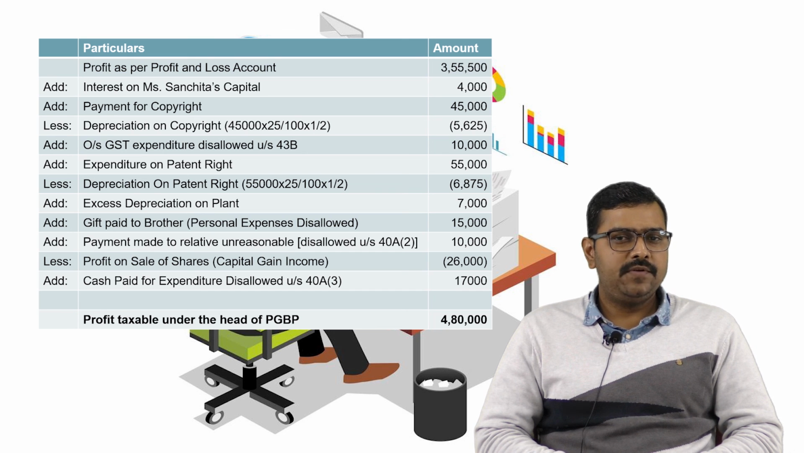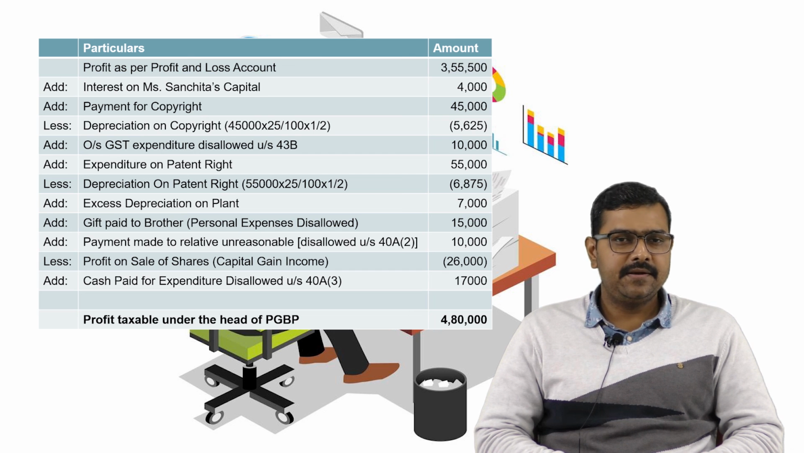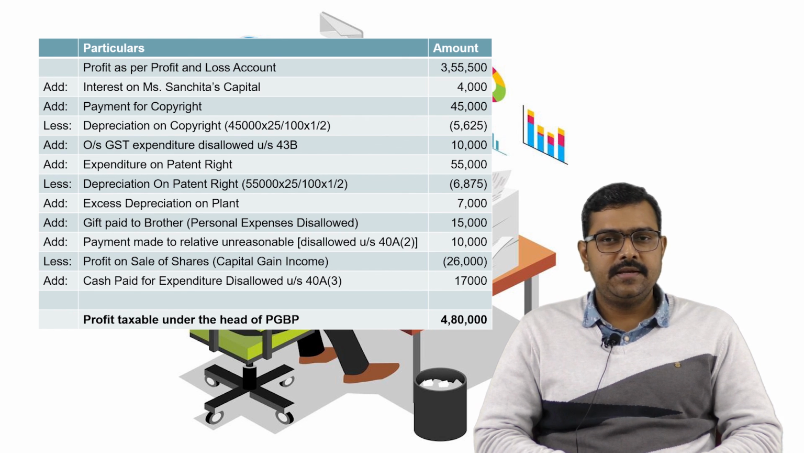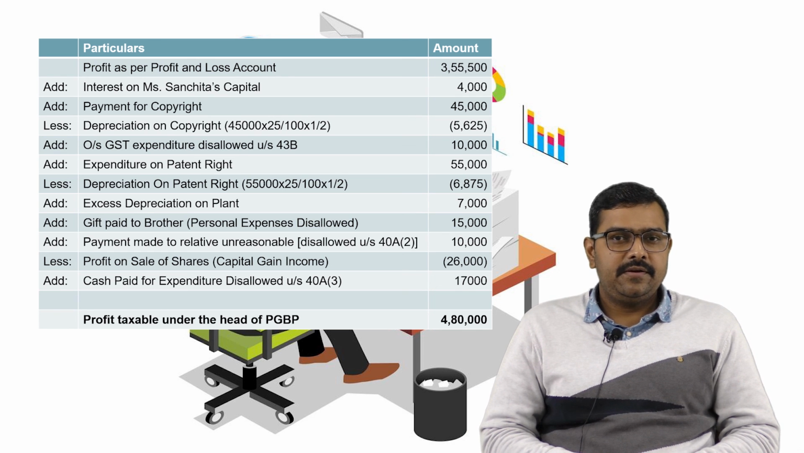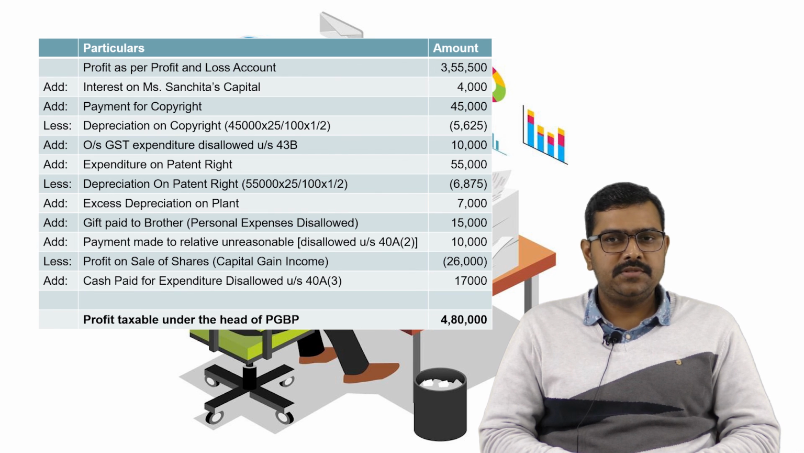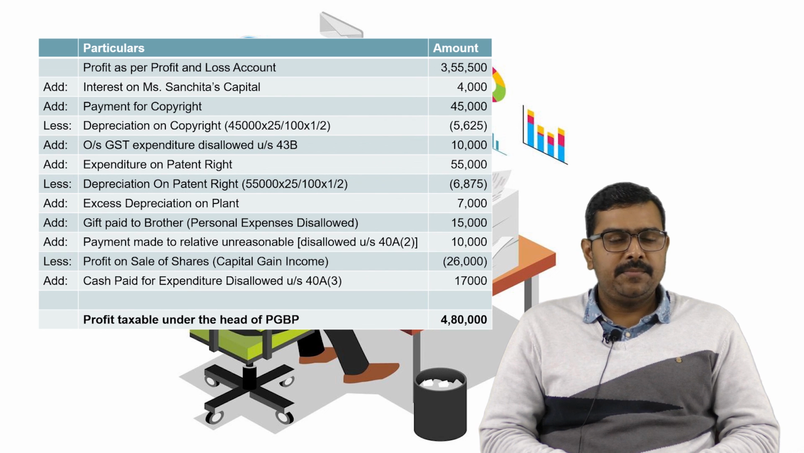Then we will less profit on sale of shares because it is the income which is taxable under the head of capital gain. So it is capital gain income, not business income. We will less this from the profit, 26,000. Then we will add cash paid for expenditure which is disallowed under section 40A subsection 3. So 17,000 is paid in a single day on cash basis, so it is not allowed to debit it to the profit and loss account. We will add back this amount 17,000. So after adding and reducing all the amounts, the taxable amount of profit will be 4,80,000. Thank you.